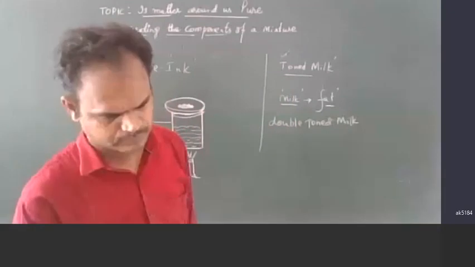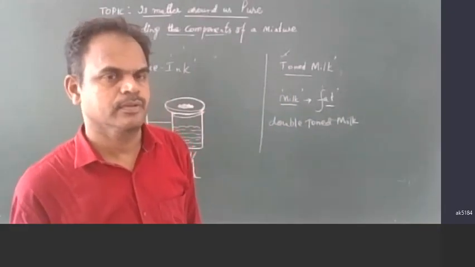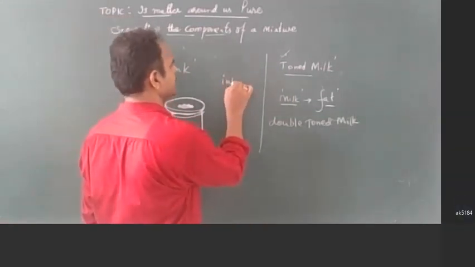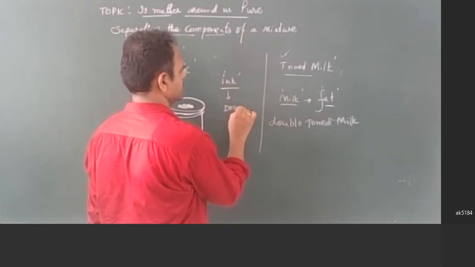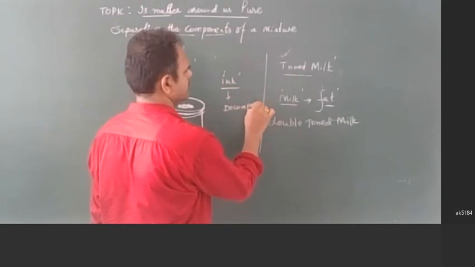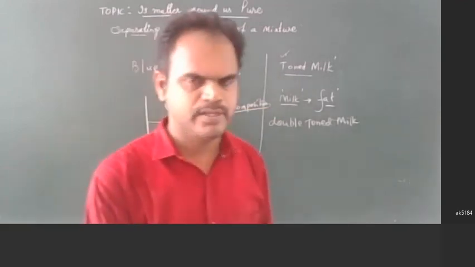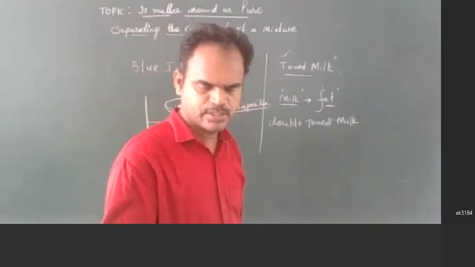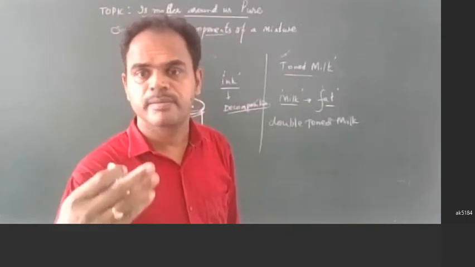Sir, I think ink is non-volatile. Exactly, the components present in the ink will undergo decomposition if you heat directly. The ink molecules will decompose and their components will change, so they undergo a chemical change.